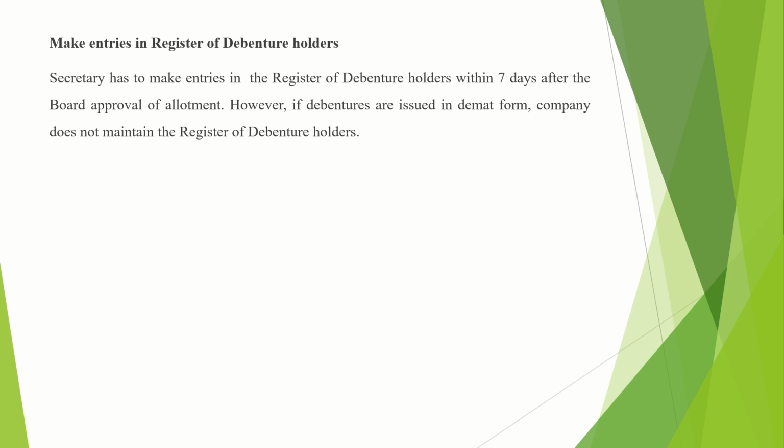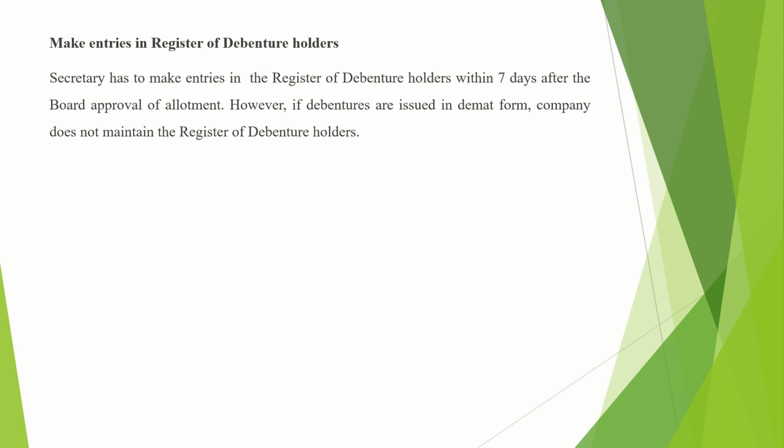Now, if debentures are issued in the demat form, that is, in electronic form, with no physical form, then the company need not maintain a separate manual register. Everything will be maintained in the computer system only. Again, no hard copy needs to be maintained. Directly everything will be entered in the computerized format. But if the company is issuing the debentures in the physical form, then one separate register is to be maintained, which includes the details of the debenture holders.